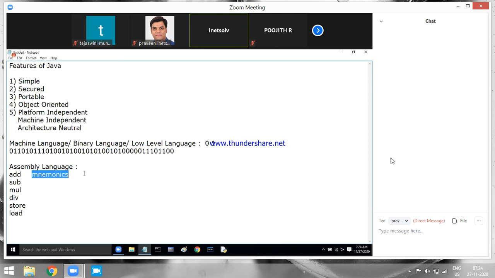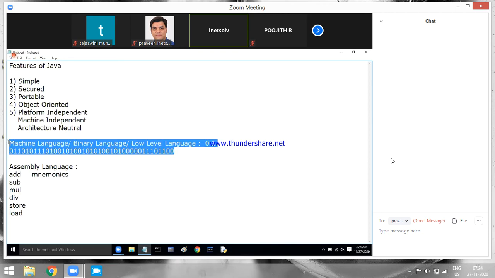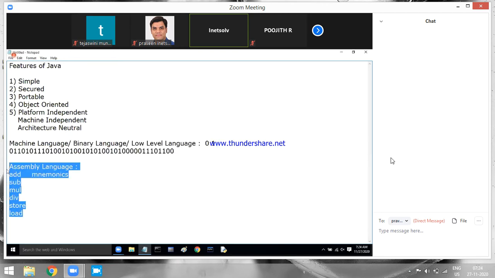If you are writing a program in machine language, the development will happen with the help of bits, binary digits. But if you are writing code in assembly language, we take the help of mnemonics. Now you write a program in machine language or assembly language, after the program is developed, it should be given to the processor, the only one who can execute your programs.